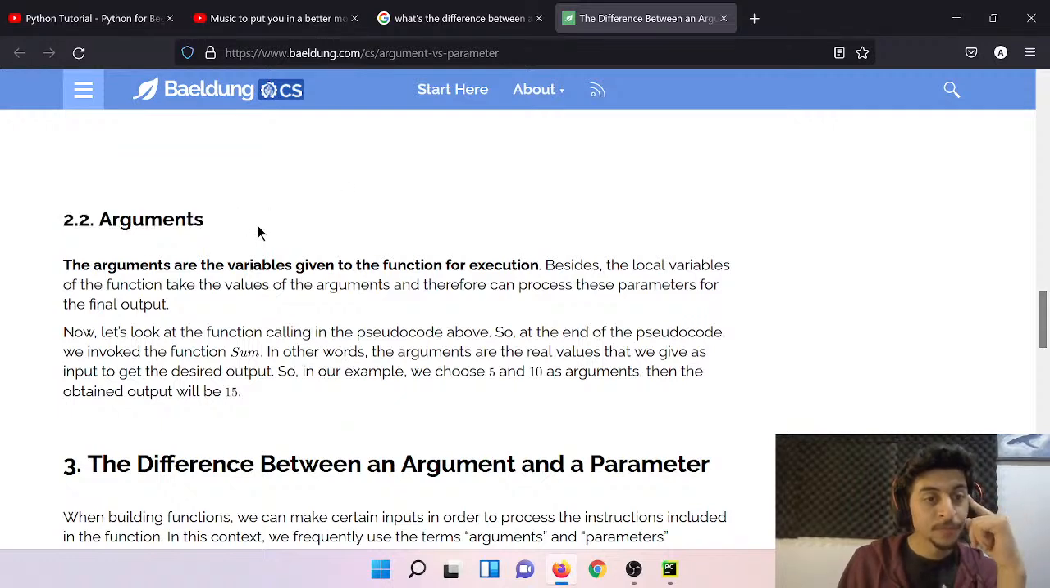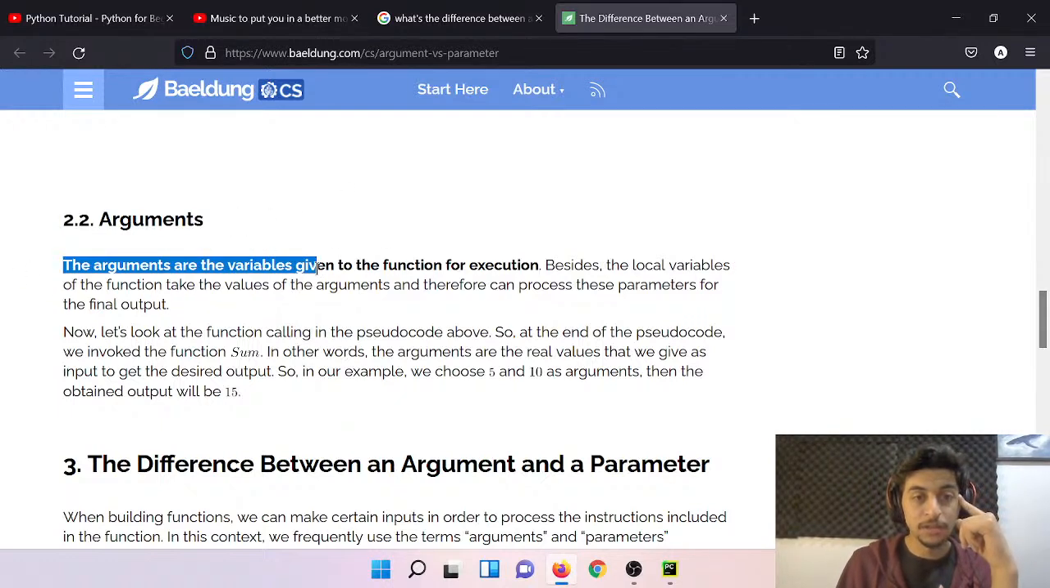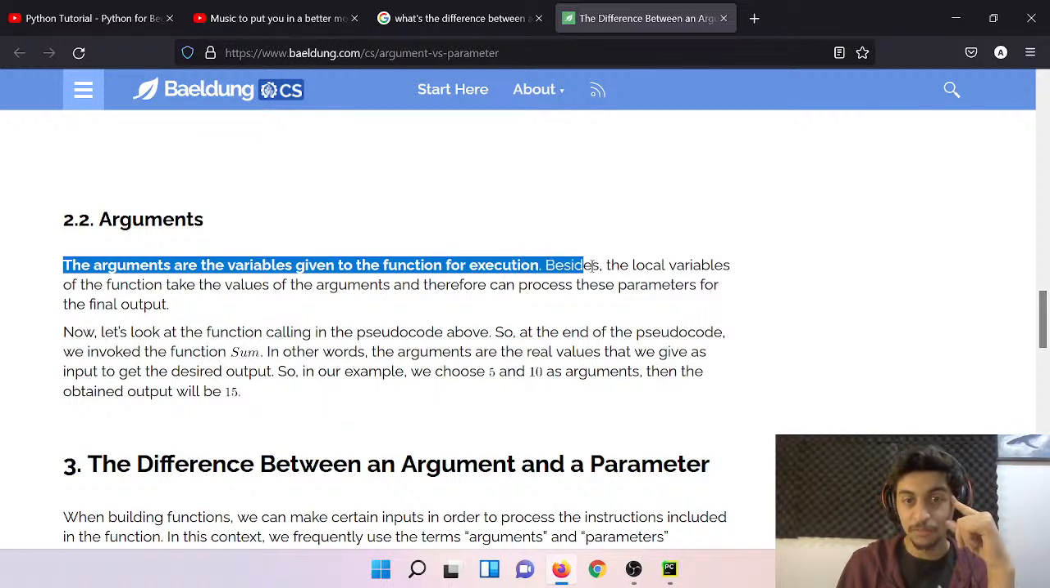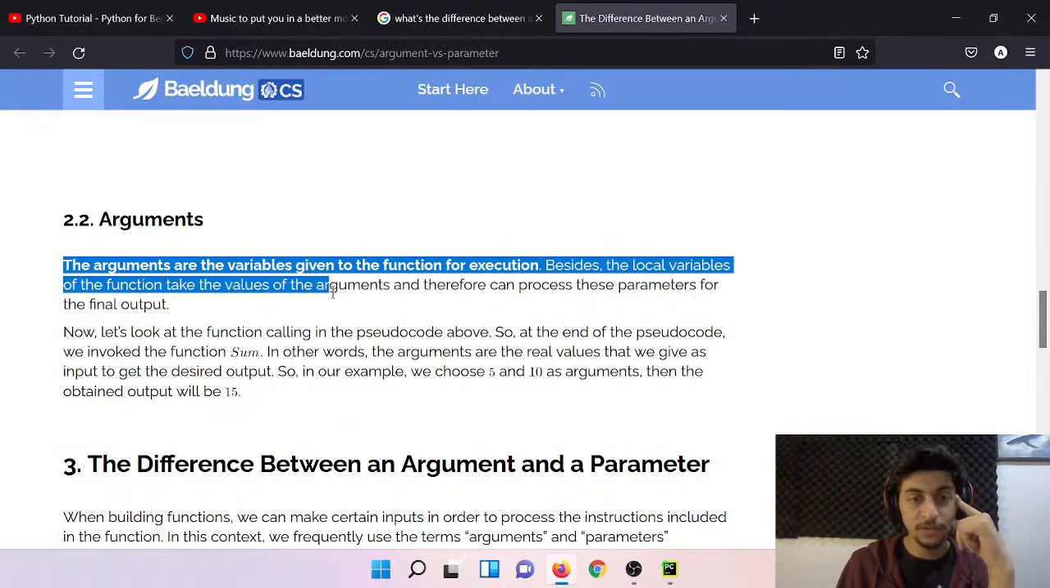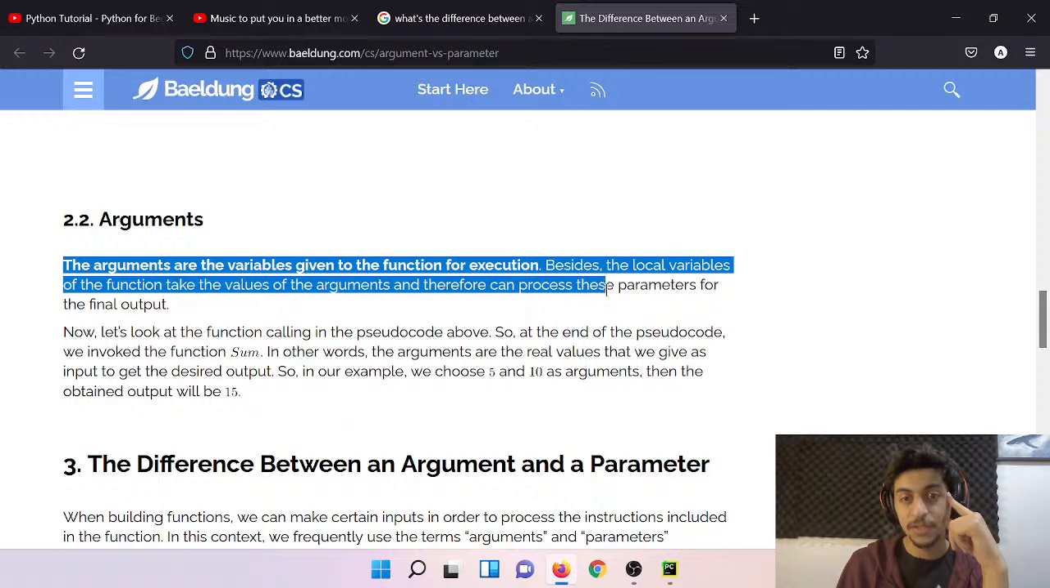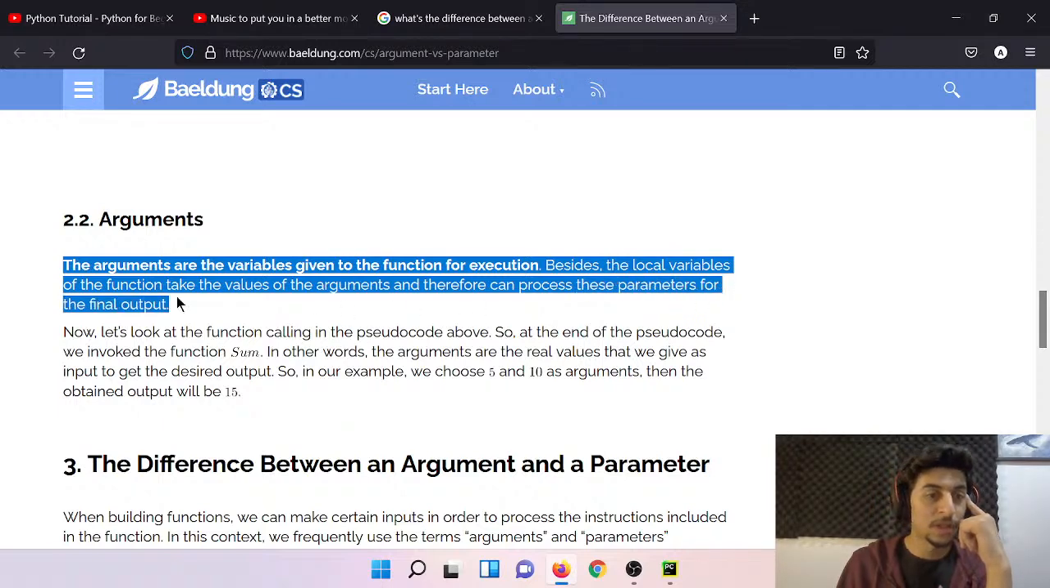Arguments. The arguments are variables given to the function for execution. Besides the local variables, the function takes the value of the argument and can therefore proceed with these parameters for the final output.